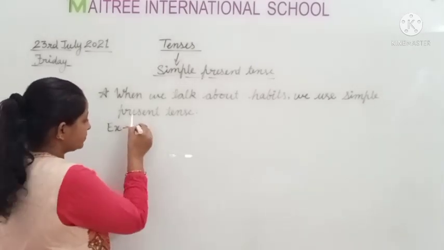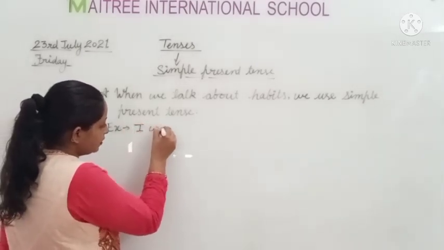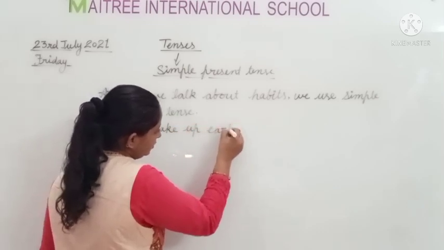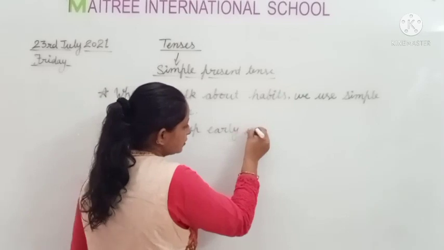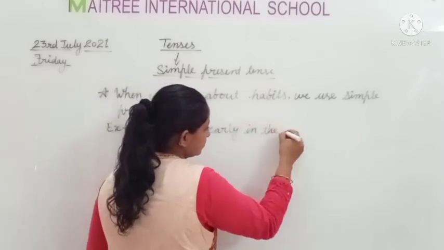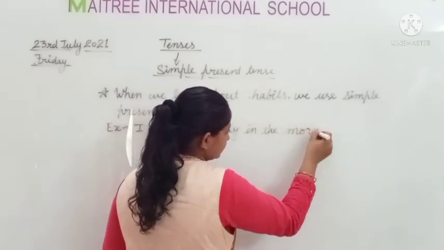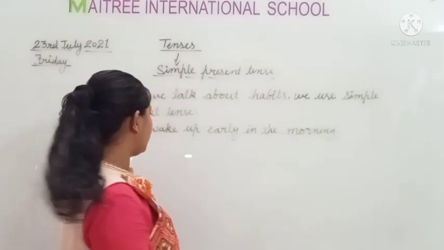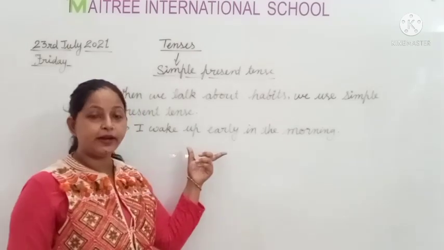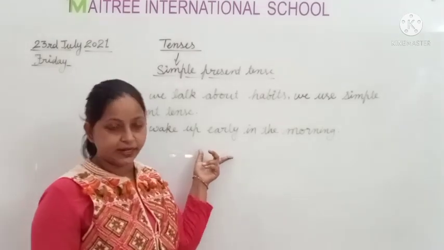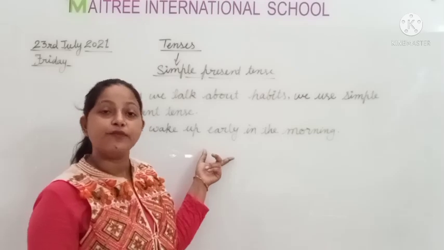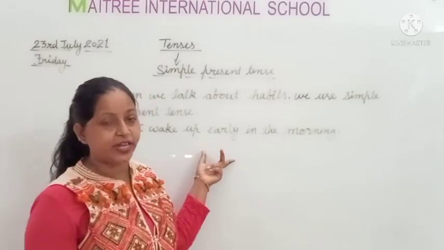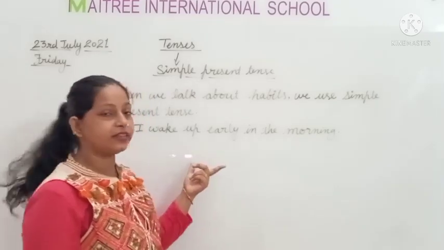Like, I wake up early in the morning. Okay, I wake up early in the morning. So students, here I am talking about my habit, and my habit is to wake up early in the morning. When you talk about your habit, then you use simple present tense like this.